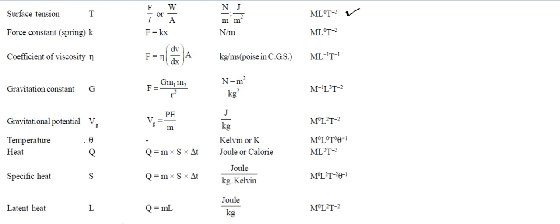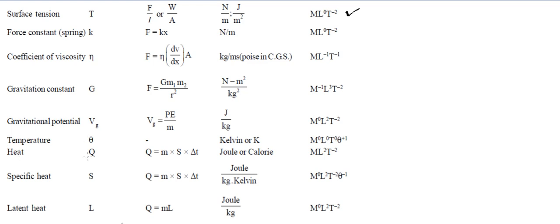Temperature we generally denote by theta, and its unit is Kelvin. So since it is theta, we were writing M raised to power 0, L raised to power 0, T raised to power 0, theta raised to power 1. Right? We denote the temperature by theta, and some textbooks can also follow a different notation. So whatever the notation being followed, that will be stated to you. In general, we use this theta as temperature.